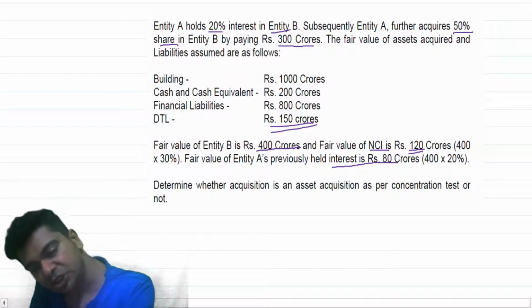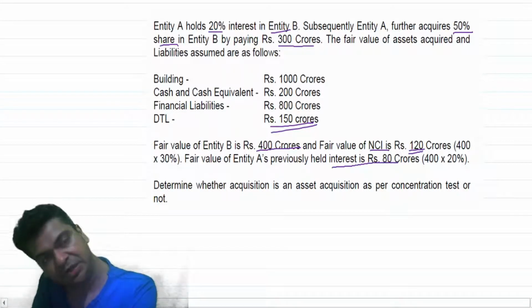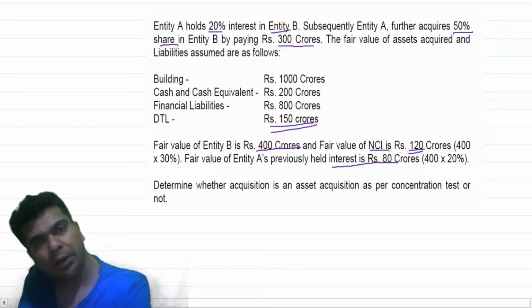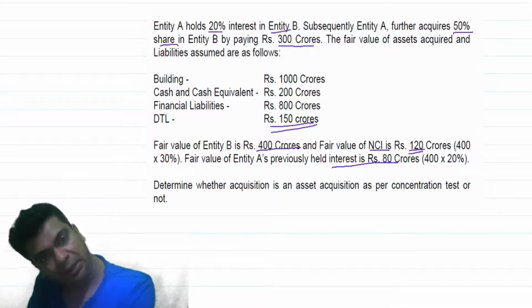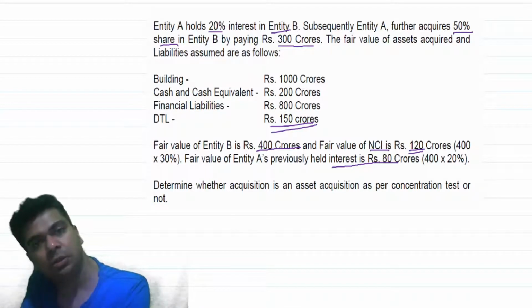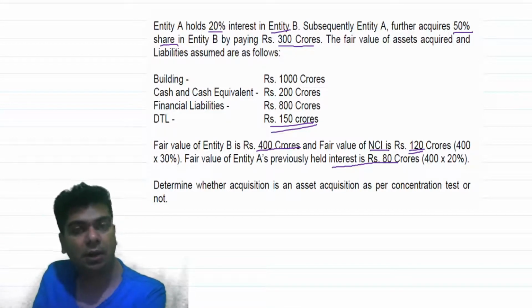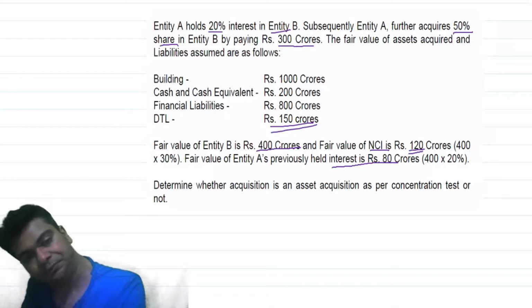Determine whether the acquisition is an asset acquisition as per the concentration test or not. We are supposed to analyze by applying the concentration test. Is this an asset acquisition or is it a business combination?